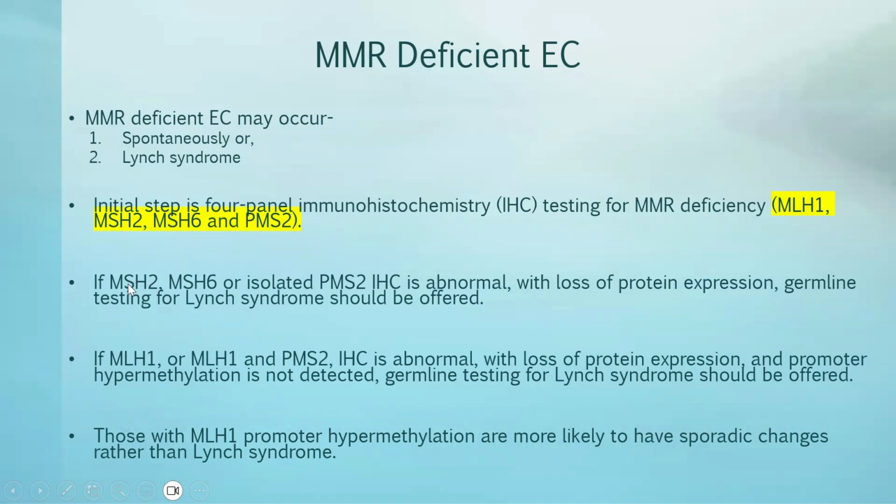If any woman has abnormal MSH2, MSH6, or isolated PMS2 with loss of protein expression, we offer them Lynch syndrome testing. Also, if MLH1 or MLH1 plus MSH2 is abnormal with loss of protein expression and promoter hypermethylation is not detected, we also offer them Lynch syndrome testing. However, MLH1 promoter hypermethylation is mainly associated with spontaneous onset of endometrial cancer, and that is not associated with Lynch syndrome.